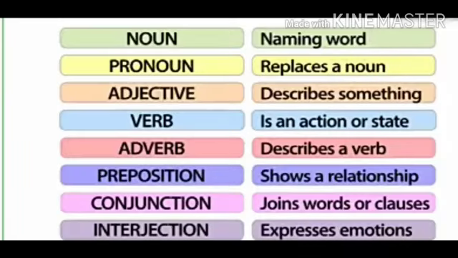Now students, let us conclude the video in a short form. Now we have studied noun. A noun is a naming word. Second is pronoun. A pronoun replaces a noun. Next is adjective. It describes something. Next is verb. A verb is an action or state. Now next is adverb. An adverb describes a verb. A preposition shows a relationship. Conjunctions join words or clauses or sentences. Now, interjection expresses emotions.